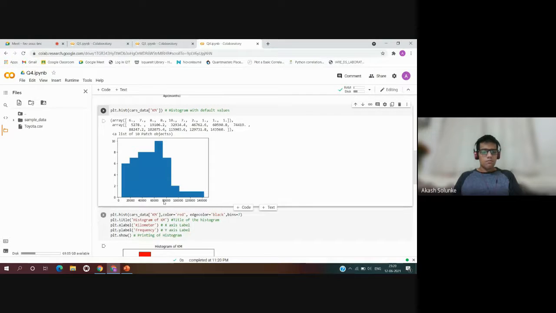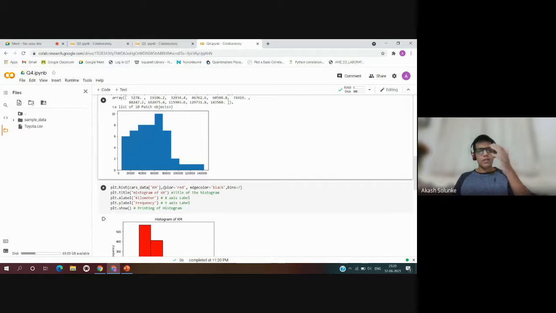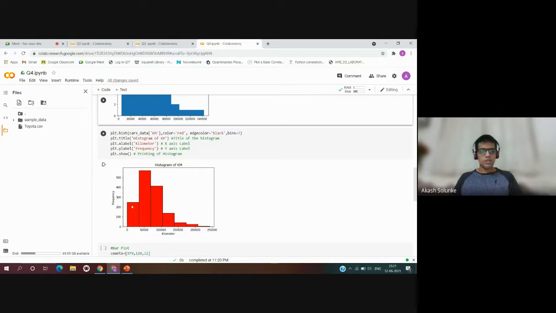Going a little bit further on the histogram side, we can make histograms like this, that is plt.hist of cars_data kilometer. And now the color of the histogram is changed to red, and we can actually color the edges. So edgecolor equal to black and bins equal to 7.